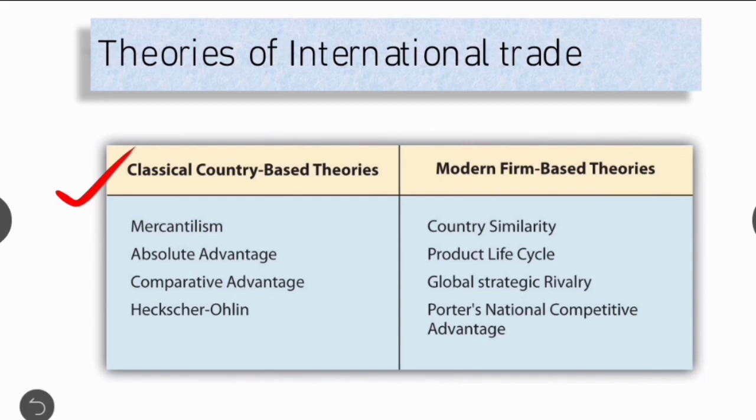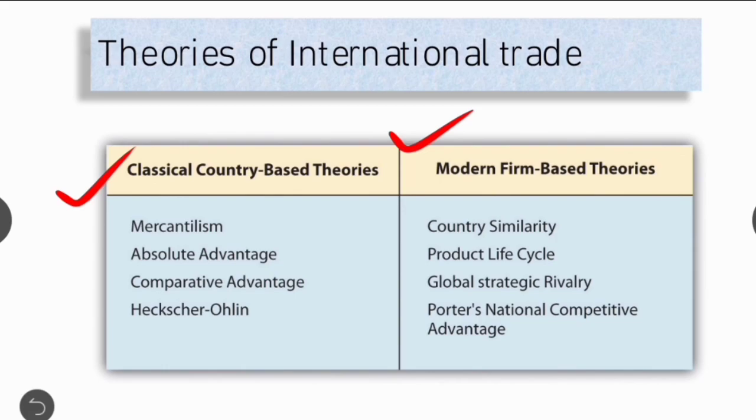By the mid-20th century, the theories began to shift to explain trade from a firm rather than country perspective. These theories are referred to as modern and are firm-based or company-based. Both of these categories, classical and modern, consist of several international theories.